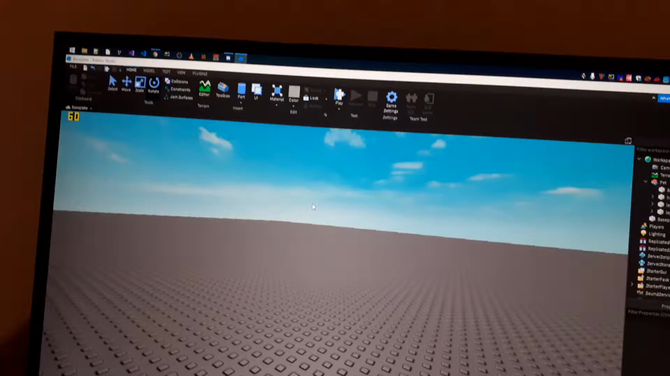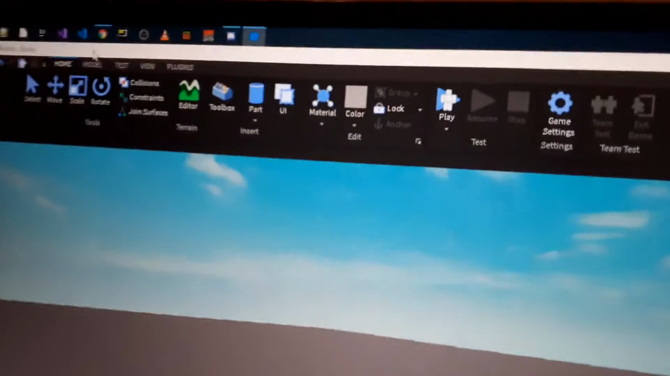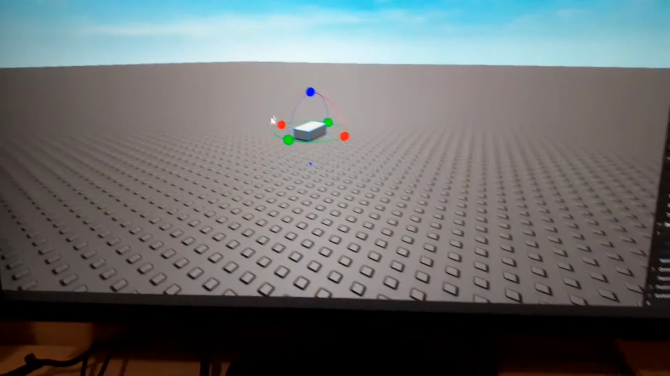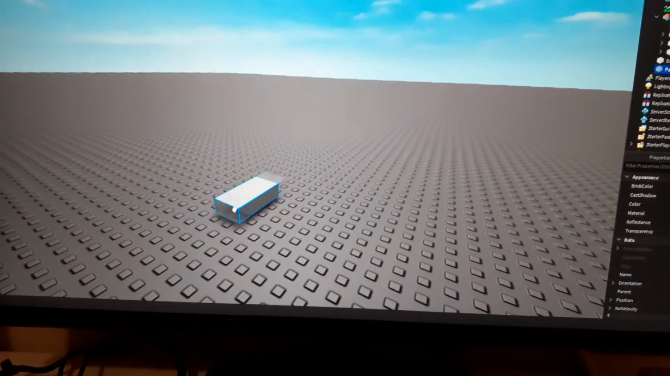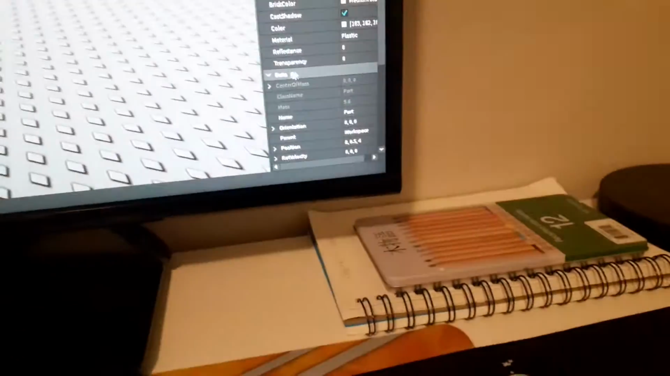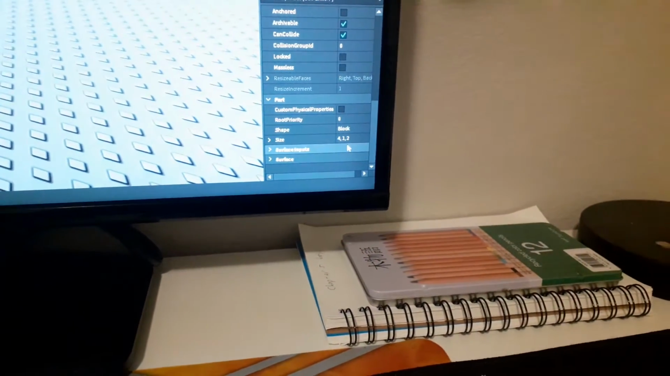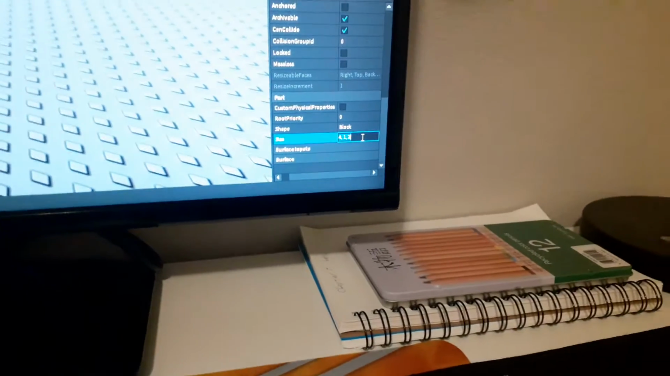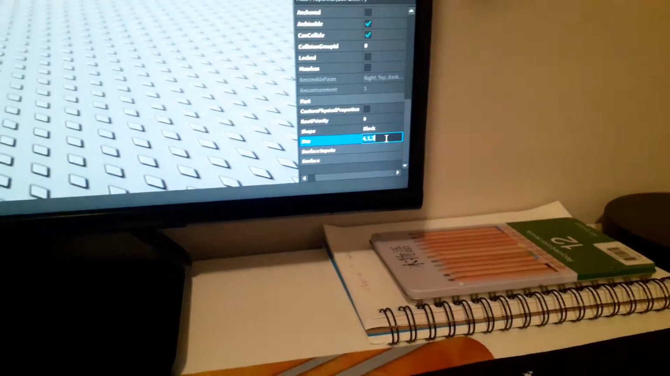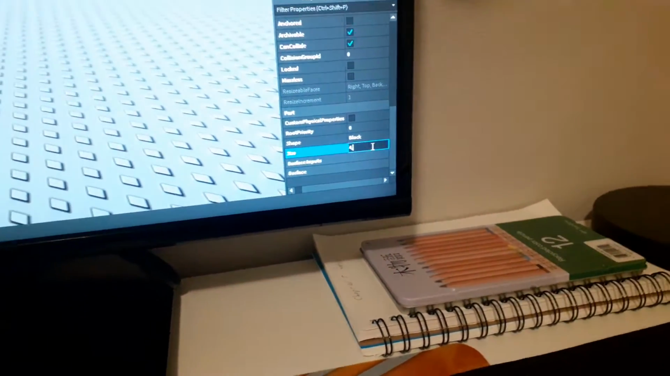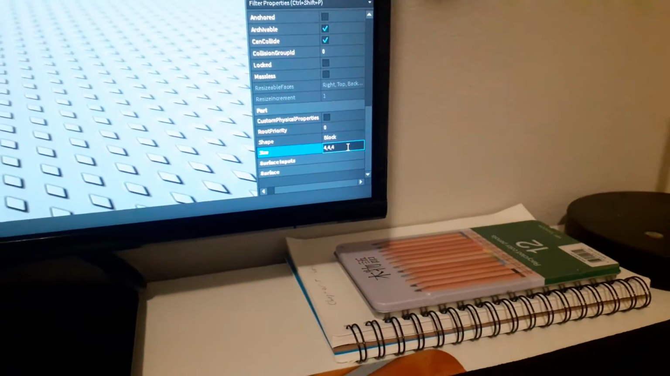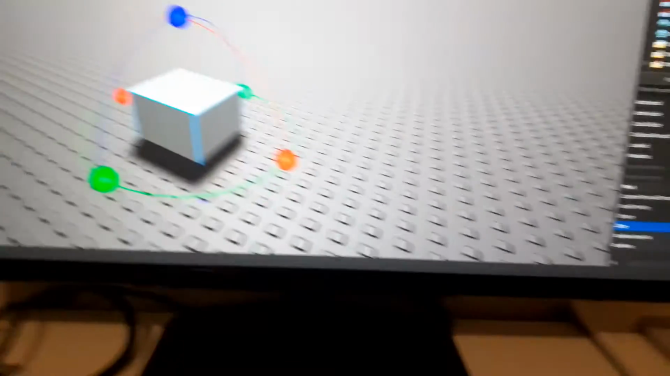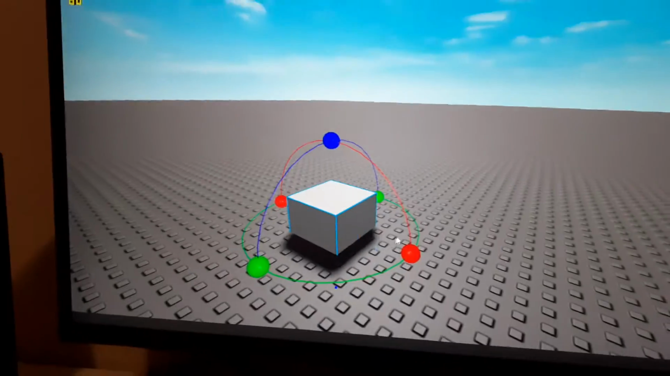What you wanna do is go ahead and insert a block part. Now with this part, you're just gonna take it here and set the size. You could just set the size to 4,4,4, just like that, and hit enter, and it's gonna become this big cube.